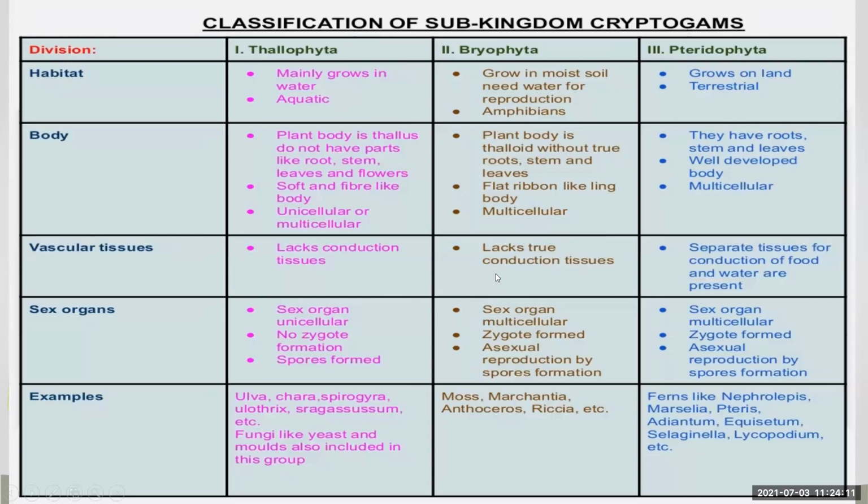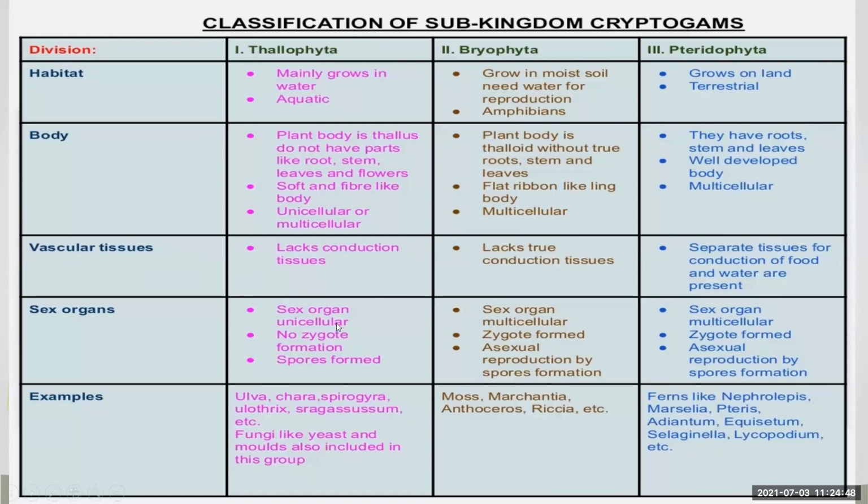In Bryophyta, true conduction tissues are absent, but root-like rhizoids are present. So false conducting tissues are present, meaning they look like conducting tissues but do not have their actual characteristics. Then in Pteridophyta, separate tissues for conduction are present: xylem for the conduction of water, and phloem for the conduction of food and minerals.